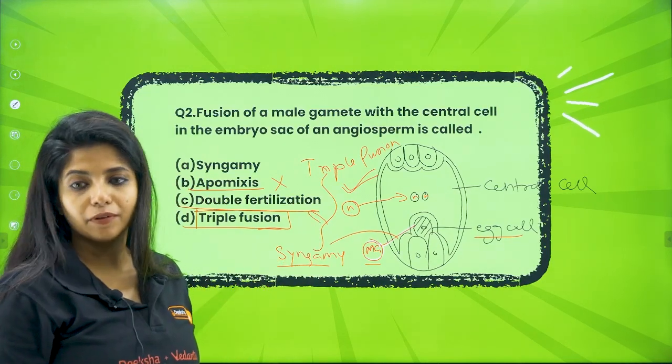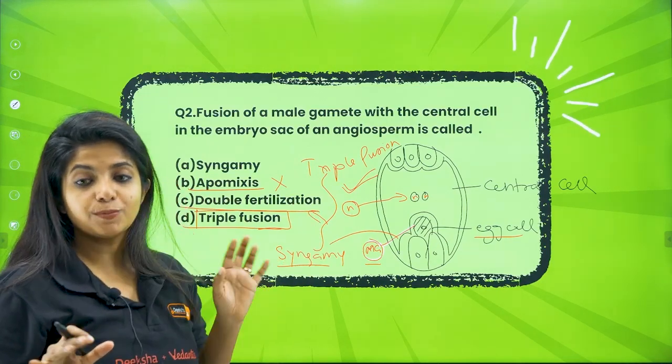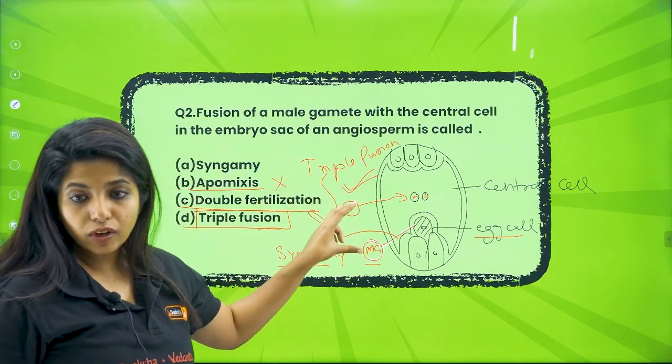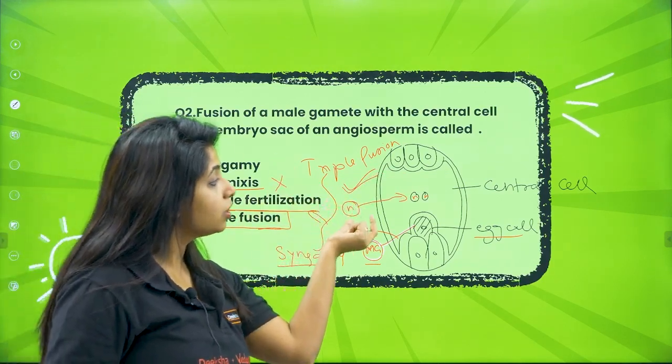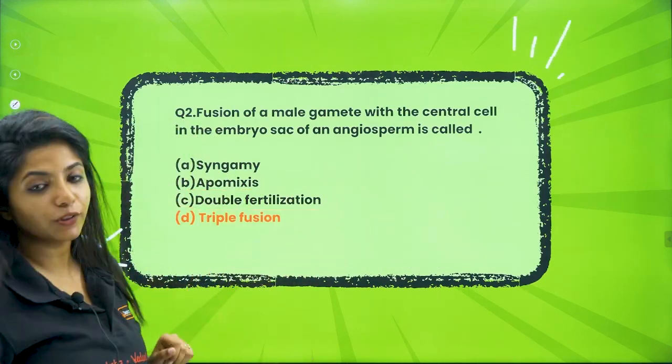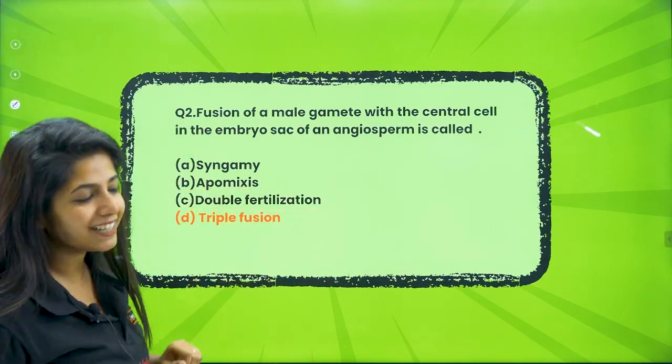You call this double fertilization, but that is not something they have asked. They have specifically asked about the central cell and the male gamete, so it will be triple fusion. Why? Because 3 nuclei are coming together. I hope that's clear. So what is your answer for this question? It is D, triple fusion.